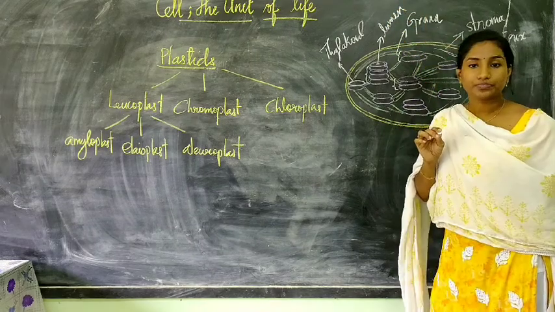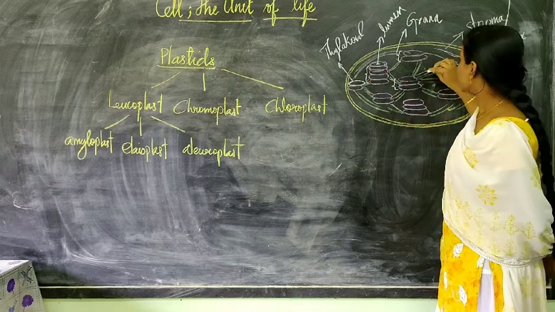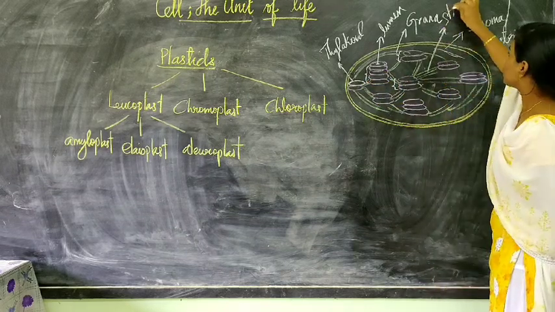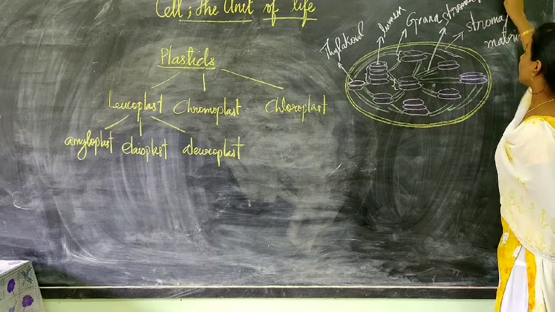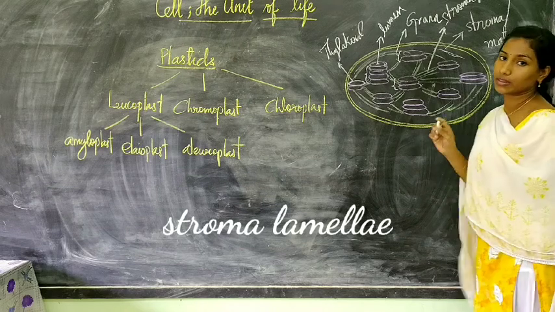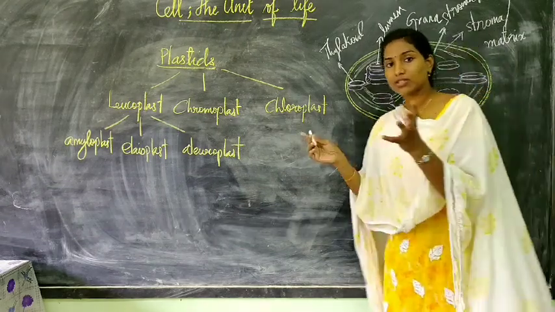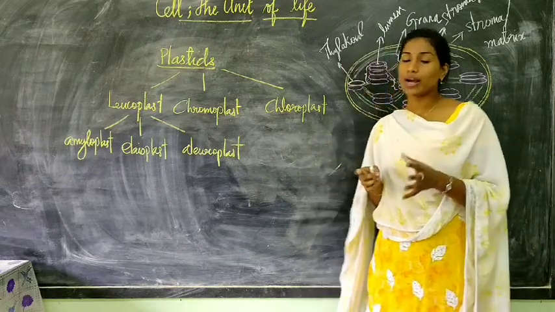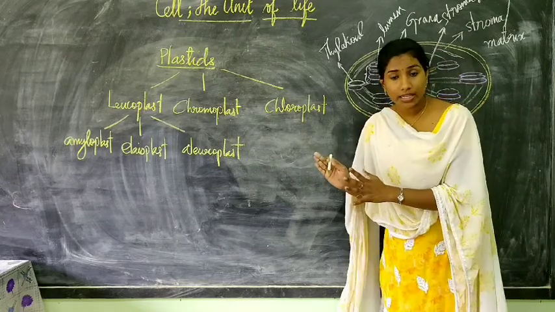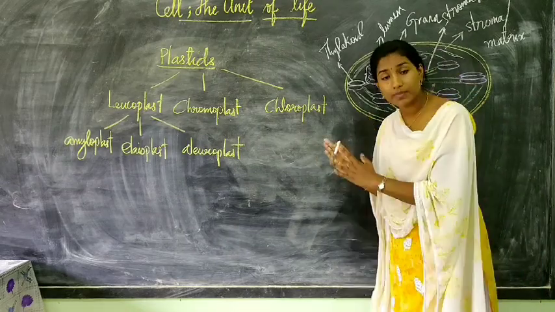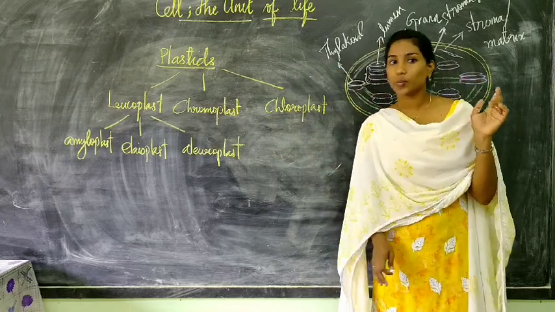lumen. Alright. Now the grana are connected to each other by stroma lamellae. Each grana is connected to each other by means of some structures called stroma lamellae. So once again, the structure of chloroplast is very important for you to understand, because this comes in some other chapter also. So in that chapter, when I told you, remember the structure of chloroplast will come.